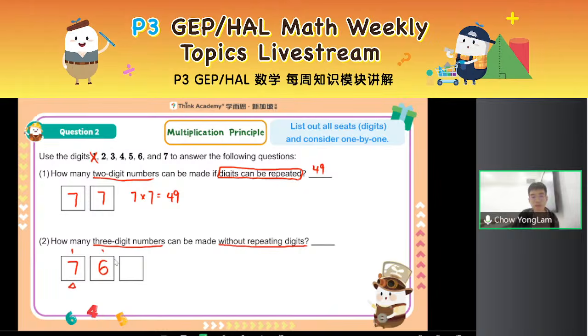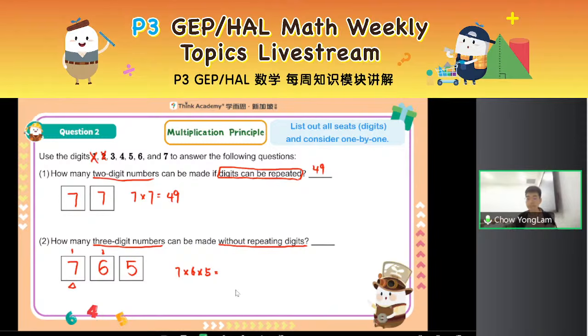Now let's say I selected 2, right? So 2 is gone. This time I have another 1 fewer choice for the next place, right? I have how many choices left? 1, 2, 3, 4, 5. 5 choices left. Right, and remember, I'm choosing the first digit and then the next and then the next. So I'm using the multiplication principle.